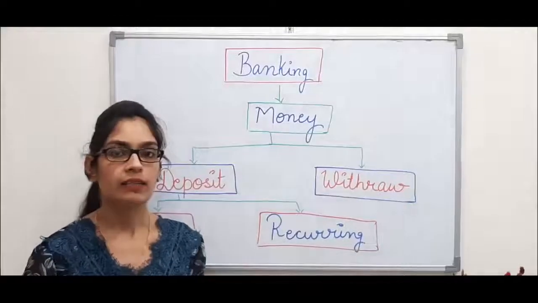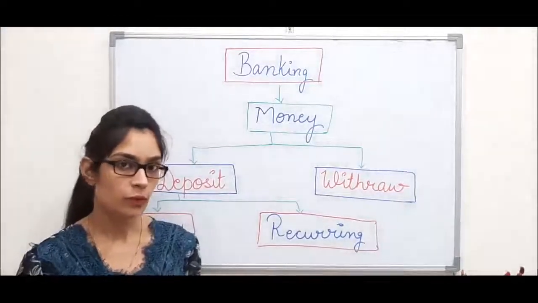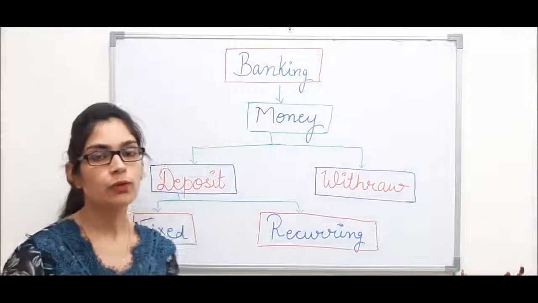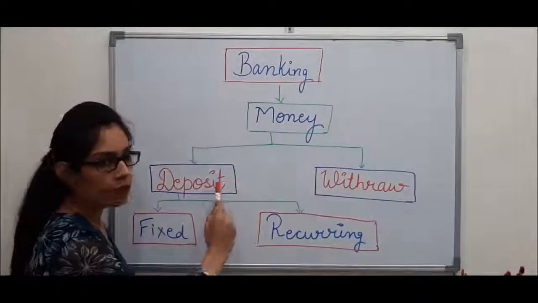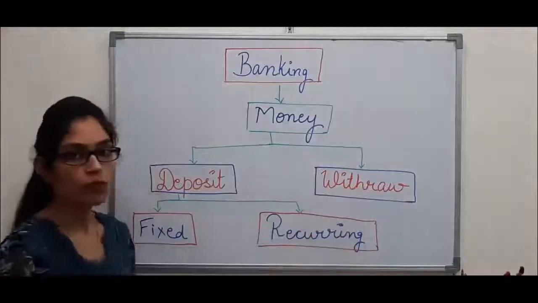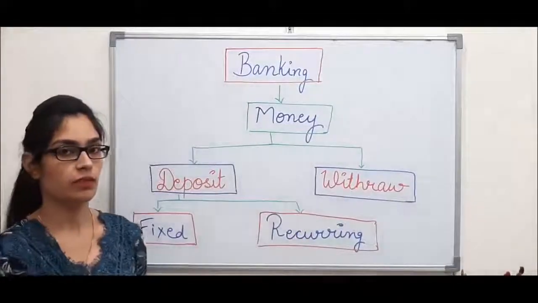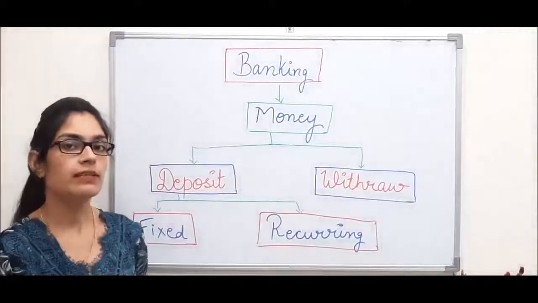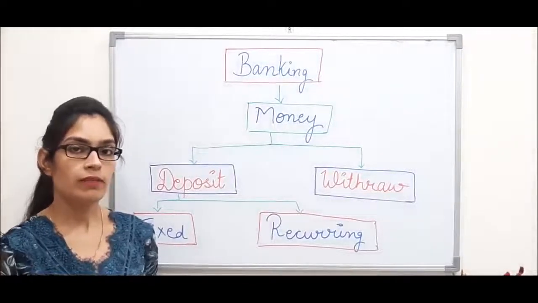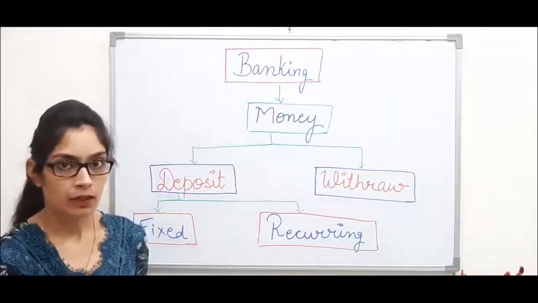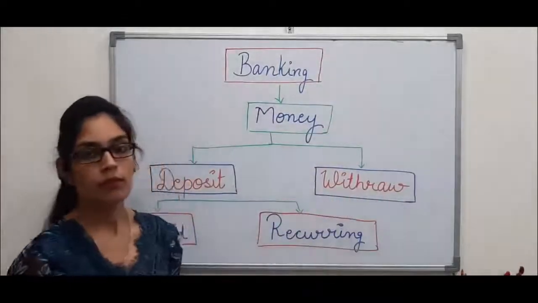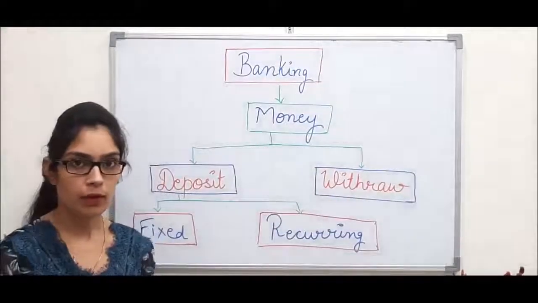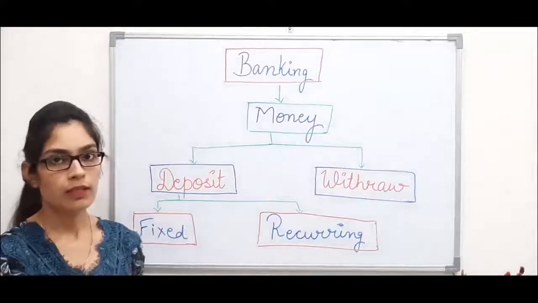There are two activities which we do in the banks: either we deposit money or we withdraw money. Deposit means if we have some money, instead of keeping it at home, we keep that money in our bank account. And withdraw means we take money from our bank account.